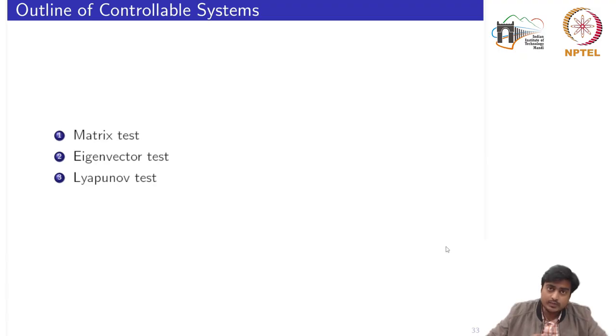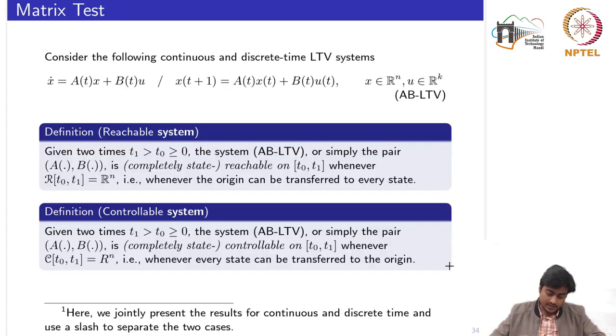So far we have discussed mainly about the subspaces and their characterization. Now we will be discussing more about their applications to systems and see how we can determine whether the system is controllable or not. So first is the metrics test.